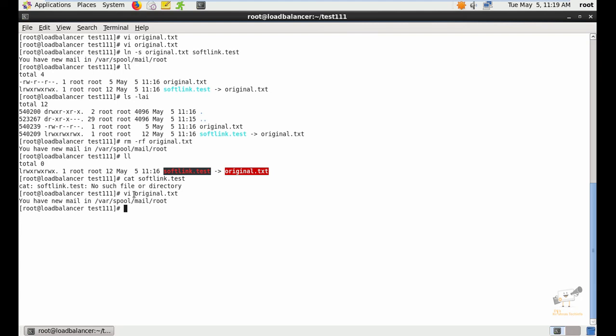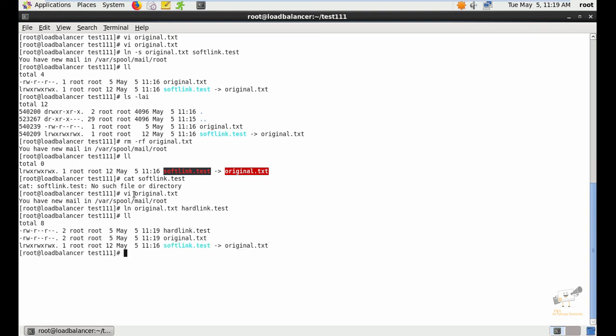Now I'm going to create a hard link for that file: ln original.txt hardlink.test. We just need to give ln for creating the hard link. No options are needed, just press enter. Now we can see the hard link is created.